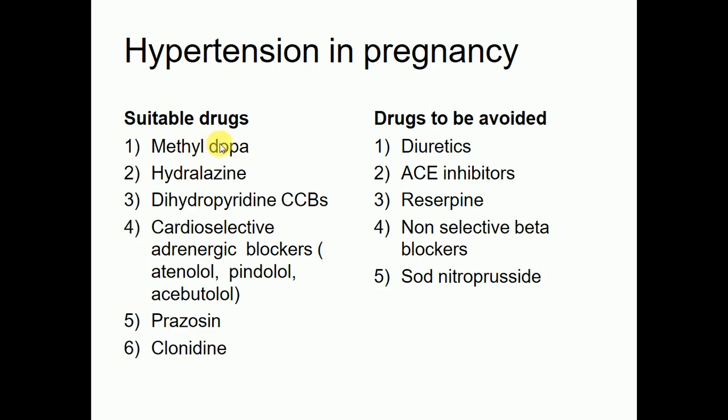Methyldopa is also available in the market by the trade name Aldomet. Methyldopa is the most suitable drug. It can be used in pregnancy with hypertension. If a female patient is suffering from hypertension as well as pregnancy, you can use methyldopa. Hydralazine is also one of the suitable drugs. Hydralazine can also be recommended for pregnant females with hypertension.